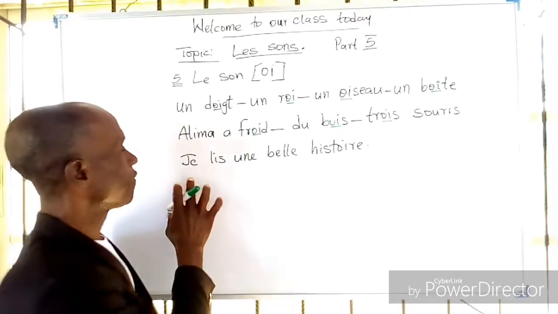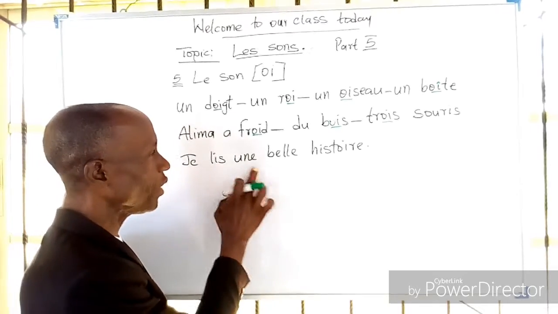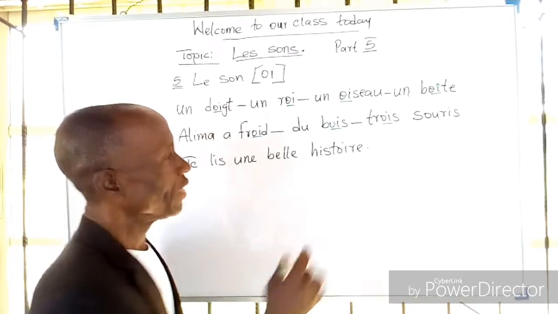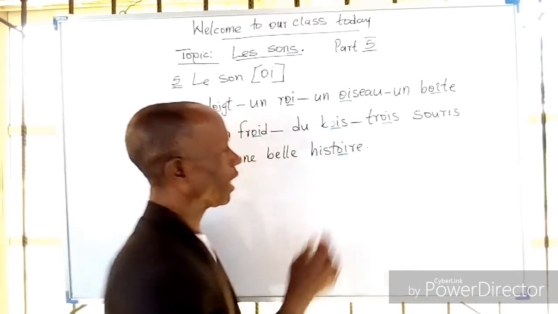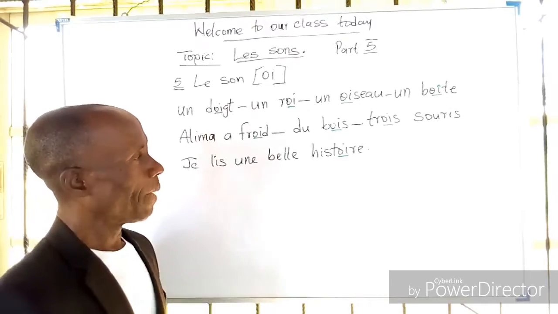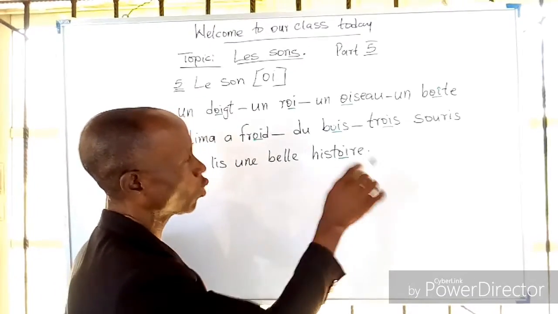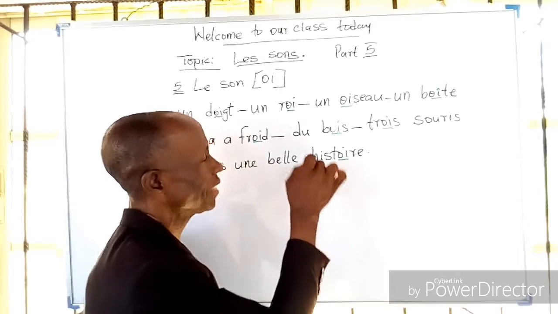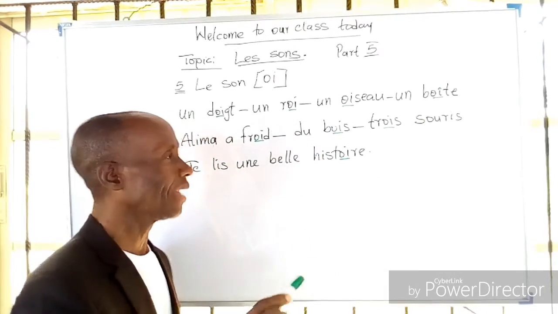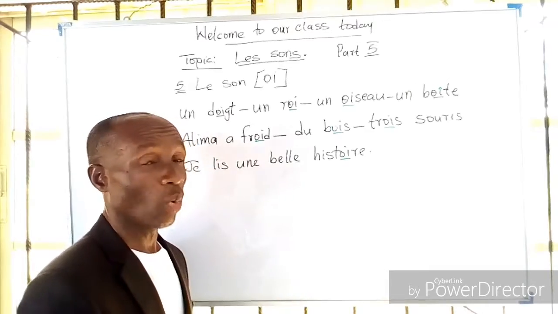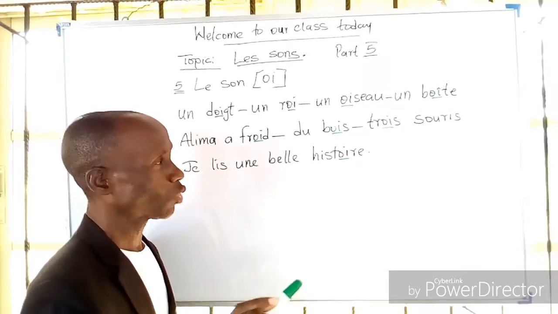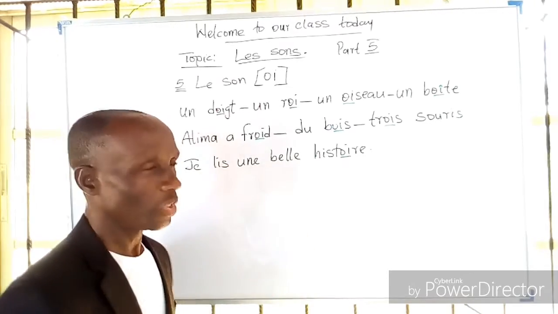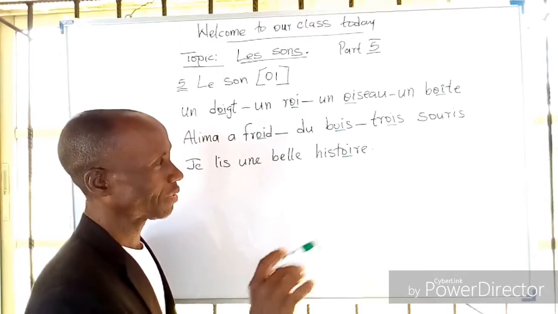Then here we have Je lis une belle histoire. The OI here is the sound that we are looking for. Remember, in pronouncing histoire, please don't pronounce the H. It is supposed to remain silent. Simply say histoire, histoire, histoire. Go as I just directed you.